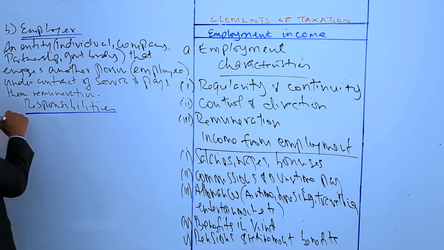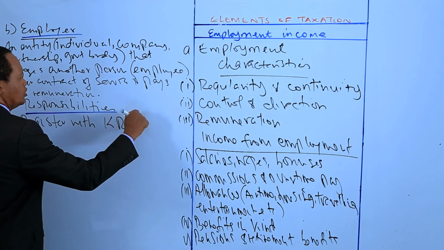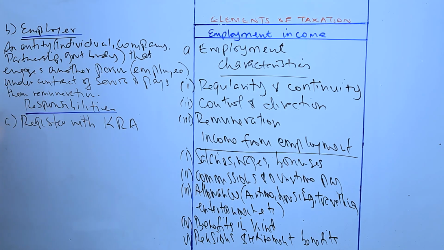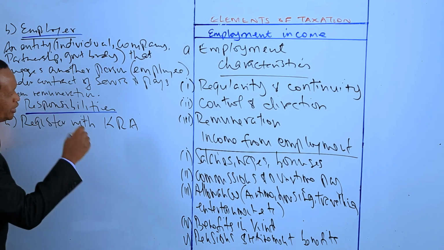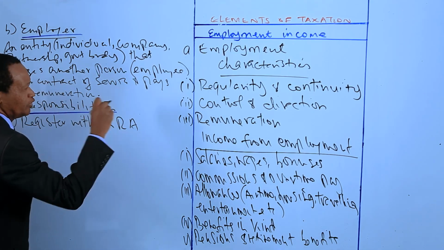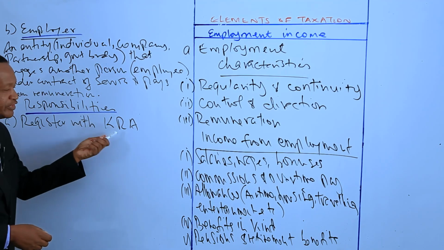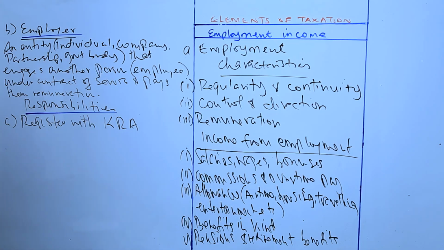The employer has a responsibility, number one, to register with the Kenya Revenue Authority. That's the first responsibility of an employer in relation to taxation matters, to register for payee purposes with the Kenya Revenue Authority. Payee means pay as you earn, because it is the employer that collects taxes from the employee on behalf of the government. Before that happens, the employer has to, first of all, register with the Kenya Revenue Authority.